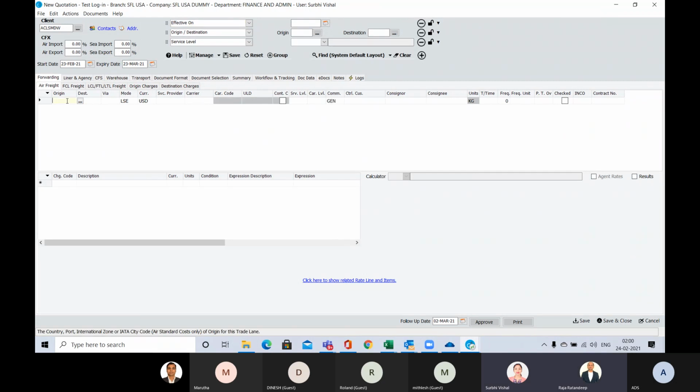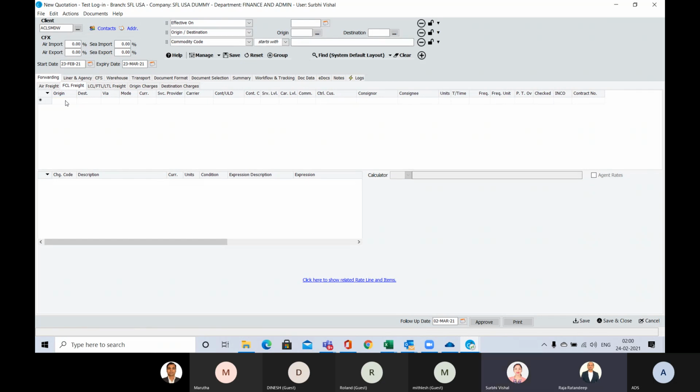Just take the same example of a 20 feet FCL container with two different trade lanes, and put the agency charges in the origin and destination. So in this you can have multiple trade lanes. Suppose a customer requires quotations for different trade lanes, you can go for that selection. But in this case, you cannot do it like an RFQ, request for quote, for multiple trade lanes.